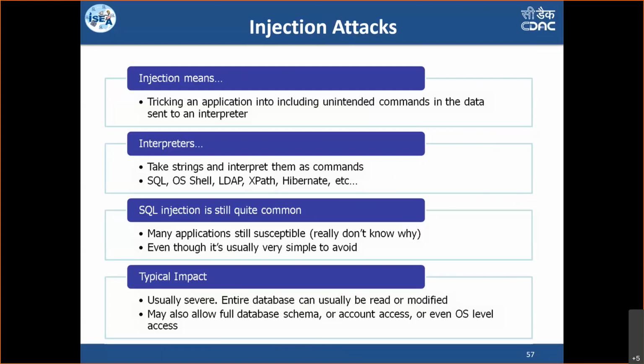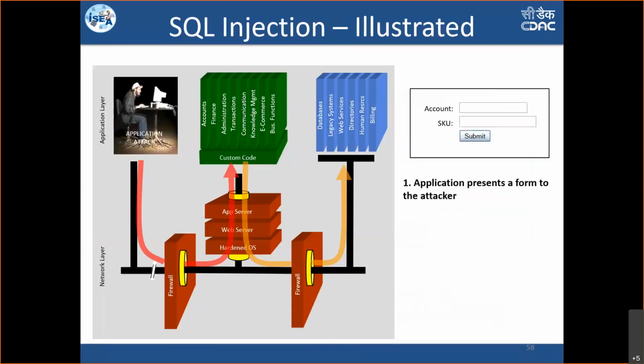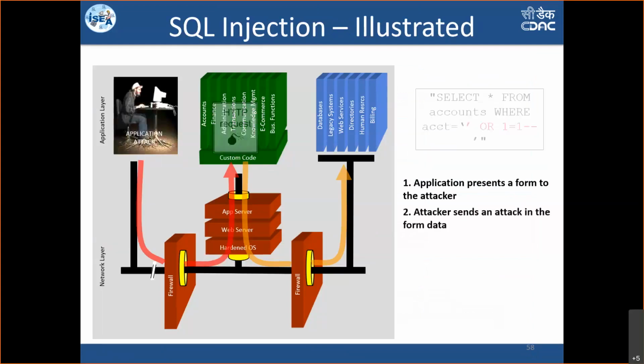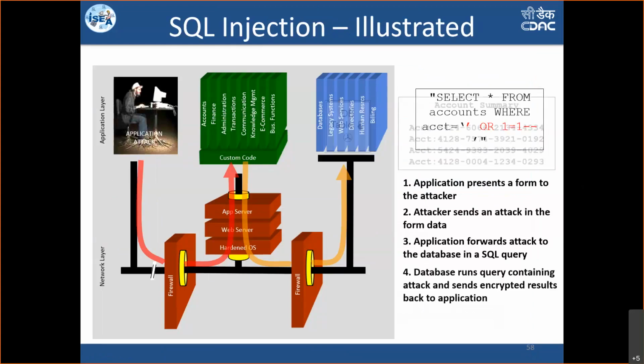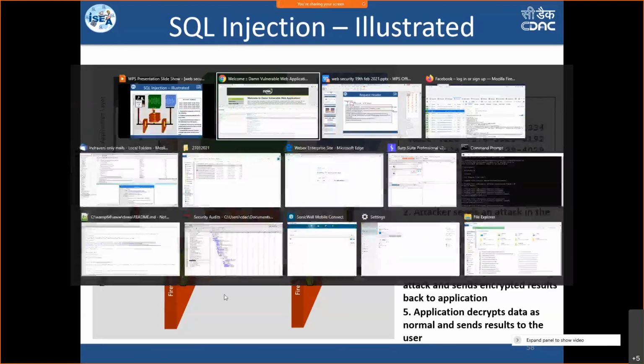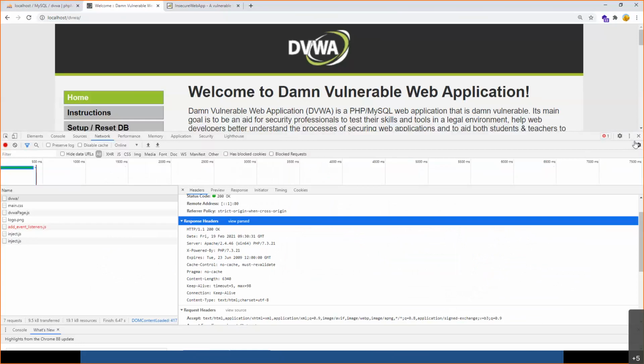Let us see a small demonstration of how injection happens. Okay, so this is a field, account name, and SKU. This is a small form you can see here. An attacker is sitting over here. He tries to send a request to the server. The server executes it, and responds back to the application user with the actual account data. However, let's see this demonstration.